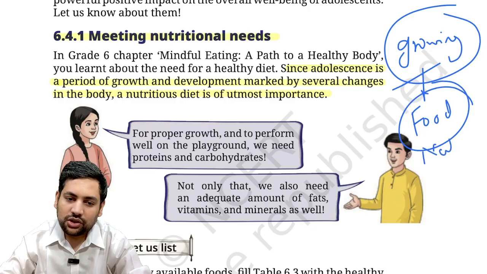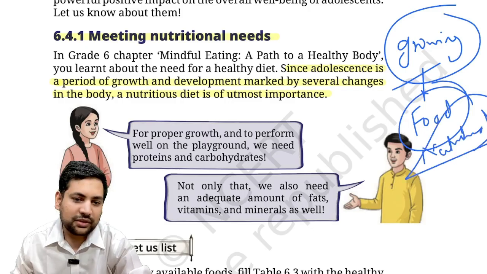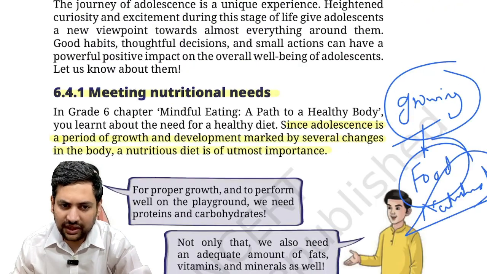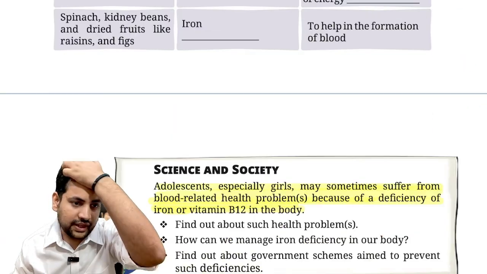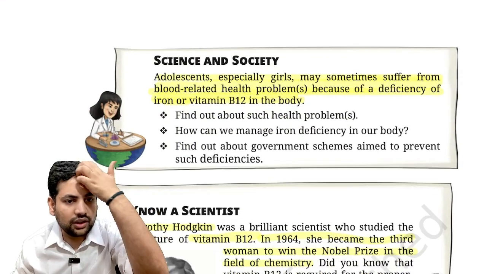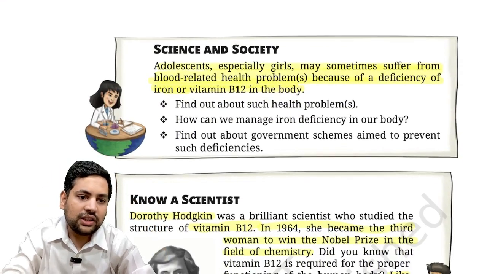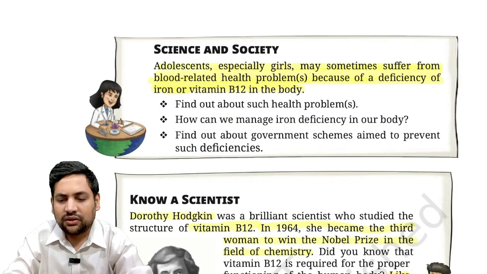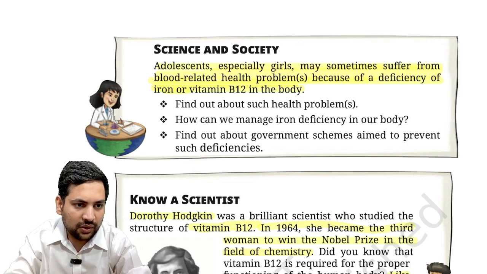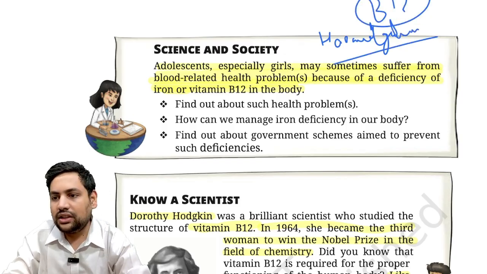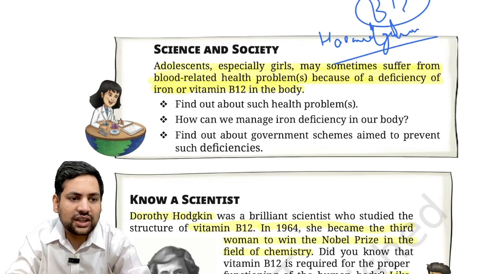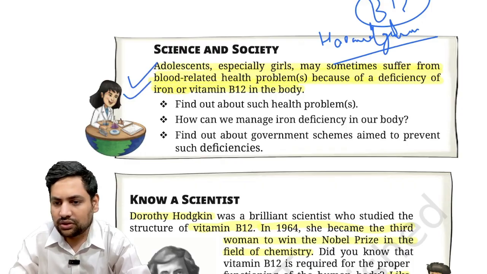By food I mean nutritional food, not all the pizza and burgers that you eat, not that. A nutritious diet is very important, especially at this age. In women, it has been seen that they suffer, especially school-going girl children, that is adolescent girls, from lower hemoglobin levels and vitamin B12 deficiency. The government also runs many programs to cure this.